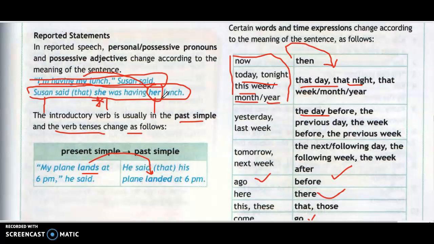In this case, the pattern of transforming a sentence from direct speech into indirect speech is quite different in English compared to other languages. That is the reason we have to understand and know exactly the patterns of transformation from direct speech into indirect speech in the English language, for the purpose of being understood intelligibly, properly and appropriately by the listeners and readers. Thank you very much for listening today to the session on reported speech, direct and indirect speech.